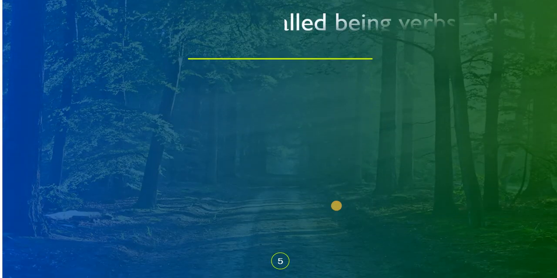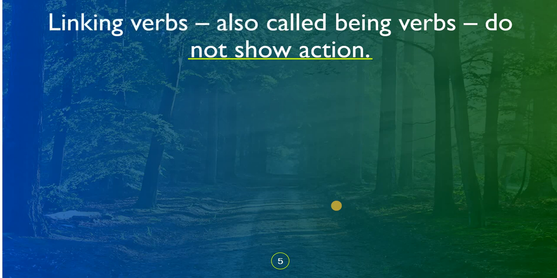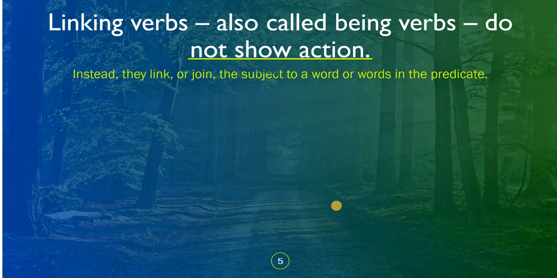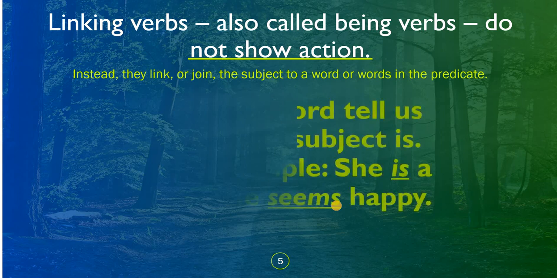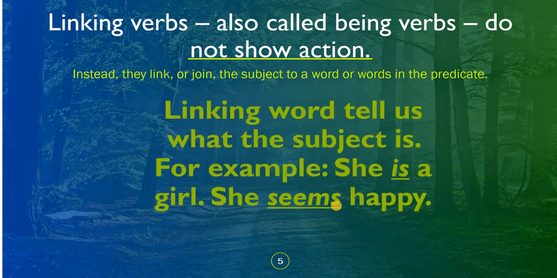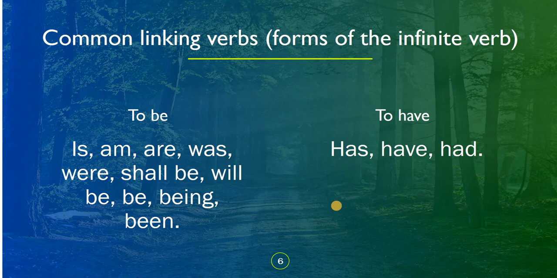Now, there are linking verbs. What are linking verbs? Linking verbs are also called being verbs. They do not show any action. Instead, they link or join the subject to a word or words in the predicate. Linking verbs tell us what the subject is. For example, she is a girl, she seems happy.